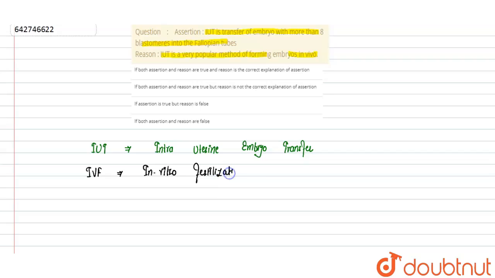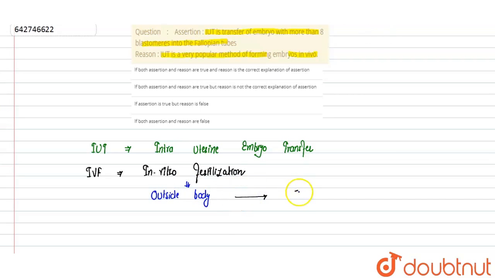So in vitro fertilization occurs. Gametes from the male and female partner are taken from their respective bodies and are fertilized outside. Here fertilization takes place outside the body, or we can say under in vitro conditions. After this fertilization, the zygote is formed.